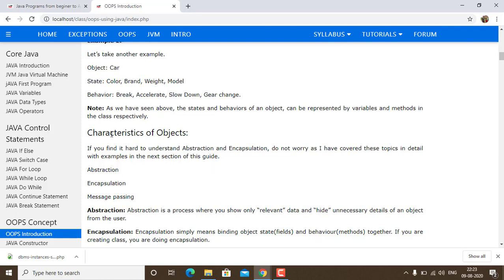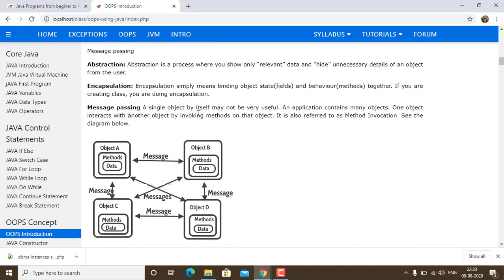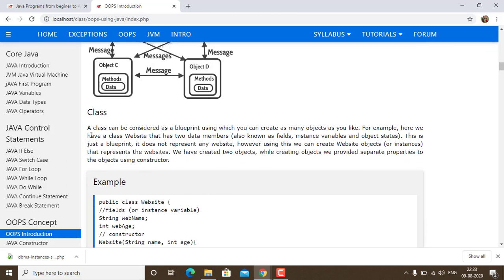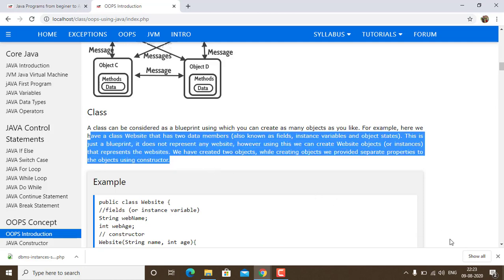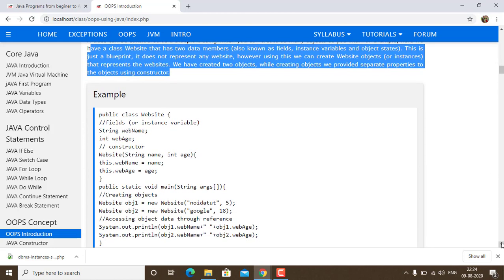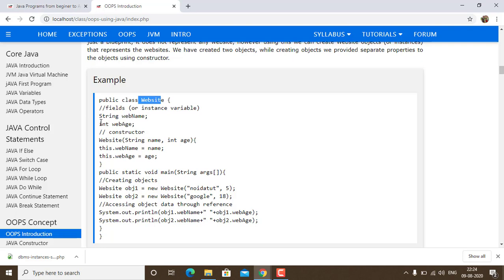Now that we have looked at the characteristics of an object, I will be using abstraction to elaborate how we move forward. First, let us know what a class is. As I have explained, a class is a collection of data types and methods. Suppose there is a class Website. Further, you can see it is a collection of data types and then methods.